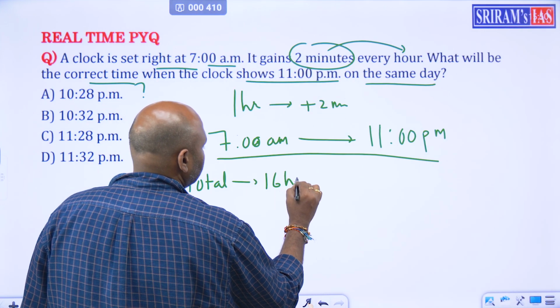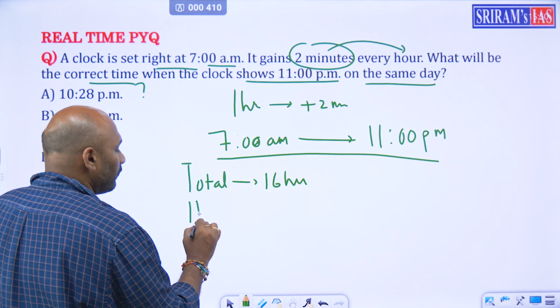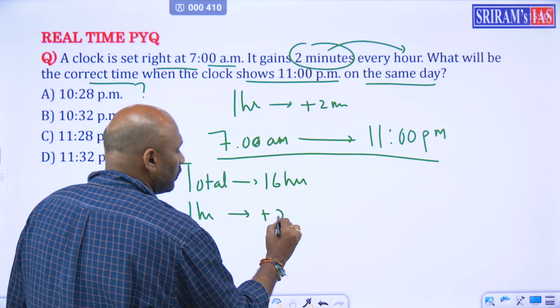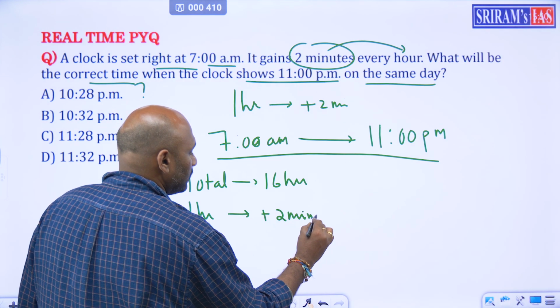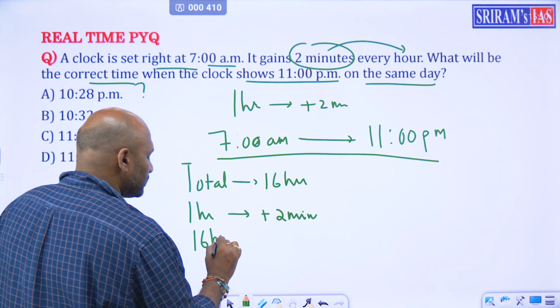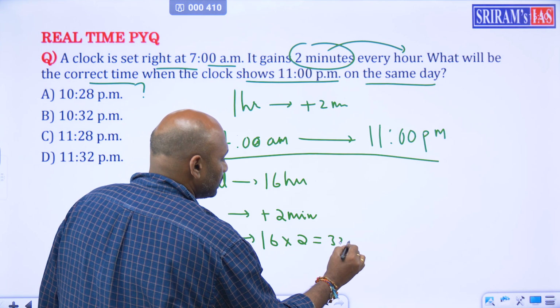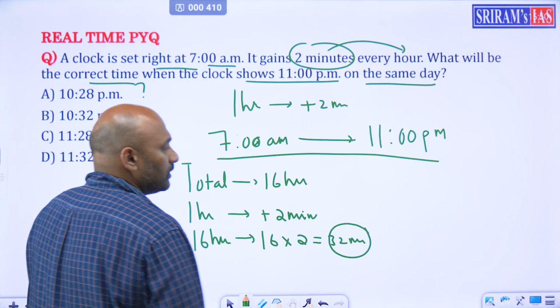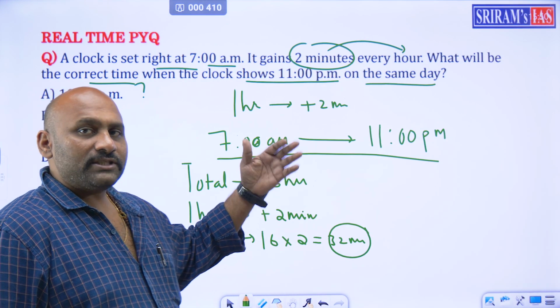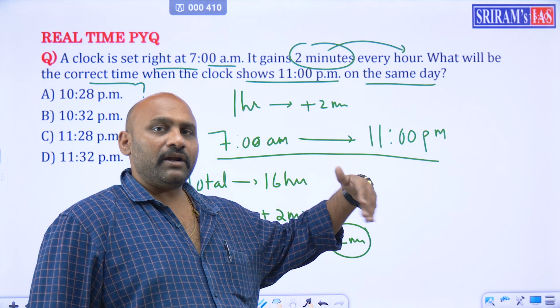16 hours. And you know for every 1 hour there is additional of 2 minutes. That means for 16 hours you will have 16 into 2, that means 32 minutes. Now the clock was set right at 7 o'clock, but for every 1 hour 2 minutes perutundi.